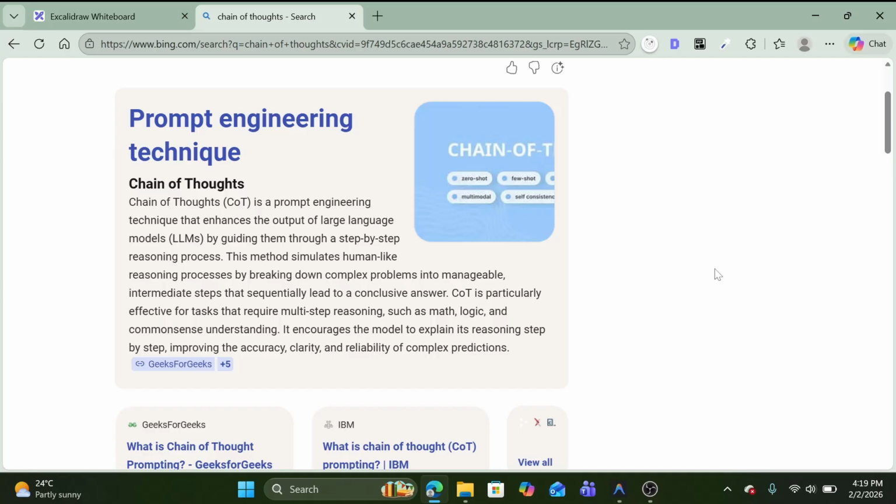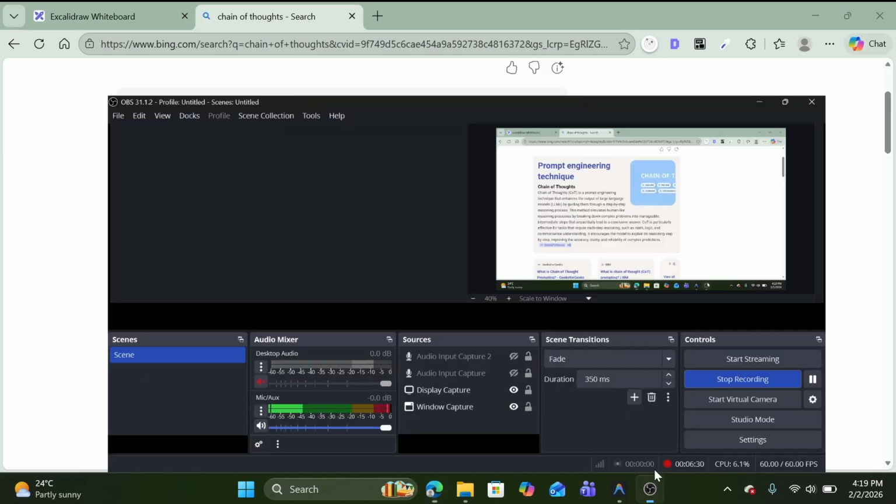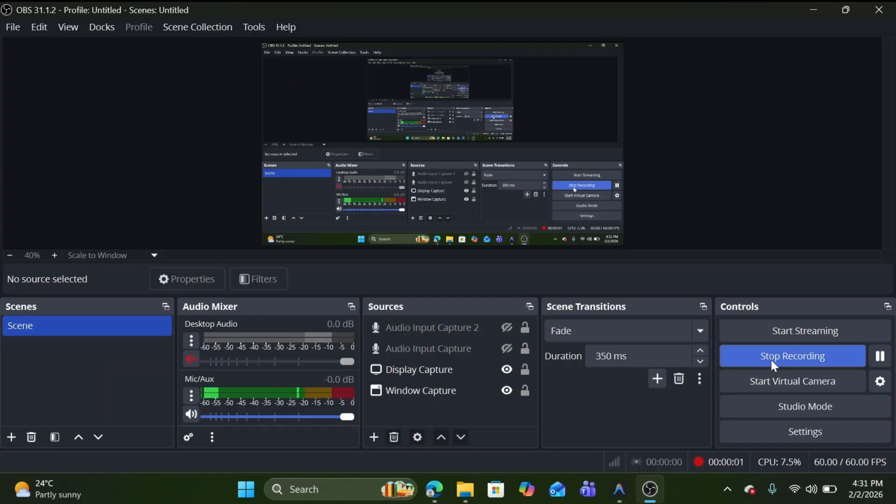So you can see, in the end it encourages the model to explain its reasoning step by step, improving the accuracy, clarity, and reliability of complex predictions. So this is the chain of thoughts. That's it. Let's start coding.